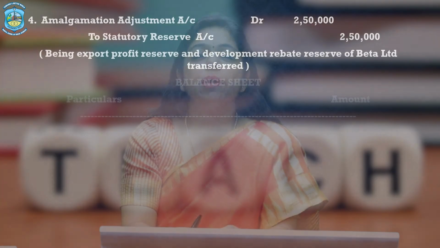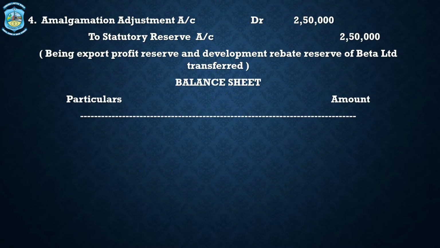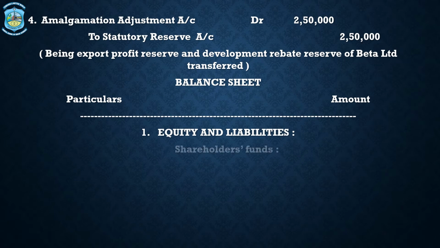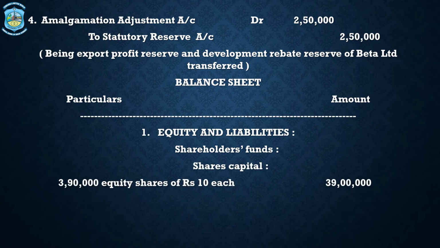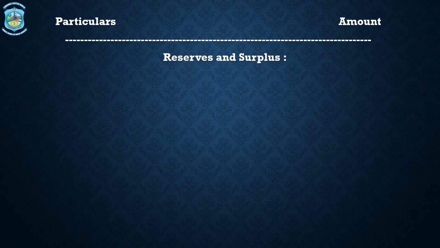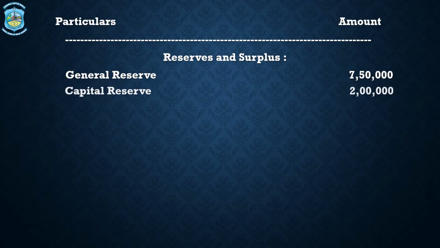Now let us look at the balance sheet. The resultant balance sheet would show number 1, equity and liabilities. Under equity and liabilities is shareholders funds. Under shareholders funds is share capital. So share capital is 3,90,000 equity shares of 10 each, that is 39 lakhs. Number 2 liability is reserves and surplus. So under reserves and surplus is general reserve, that is 7,50,000. Capital reserve, this capital reserve of 2 lakhs is a balancing figure as a result of journal entry number 2.